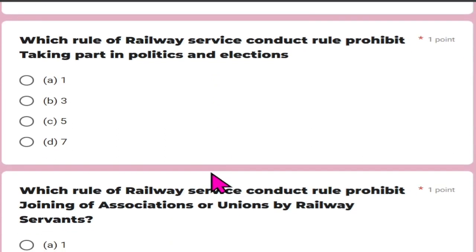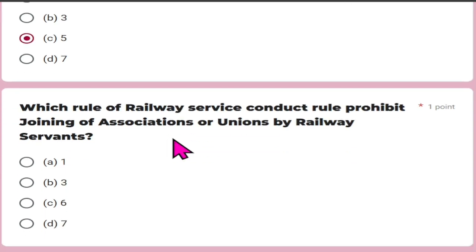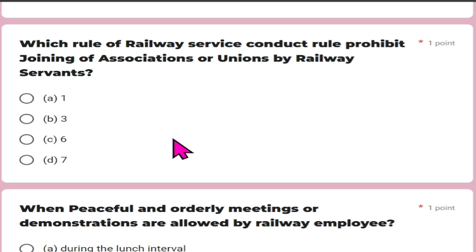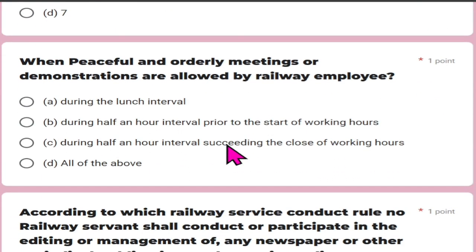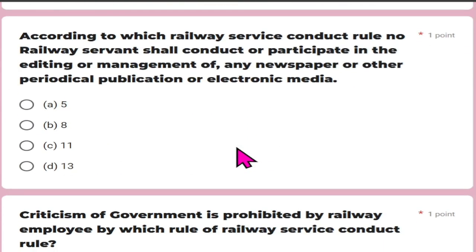Which rule of the railway service conduct rules prohibits taking part in politics and elections? That is rule 5. Which rule of the railway servant conduct rules prohibits joining of associations or unions by the railway servant? And that is rule 6. When are peaceful and orderly meetings or demonstrations allowed for railway employees? Looking at the options, all the options look good, so all of them is the right answer.